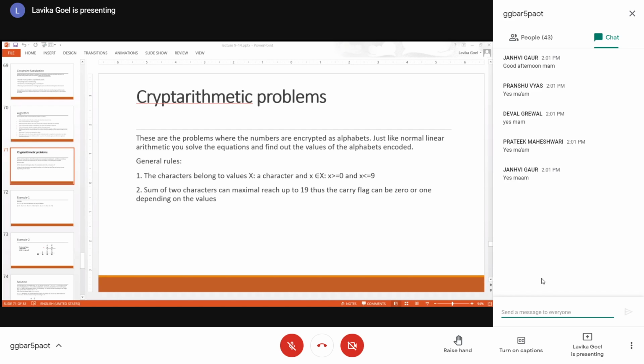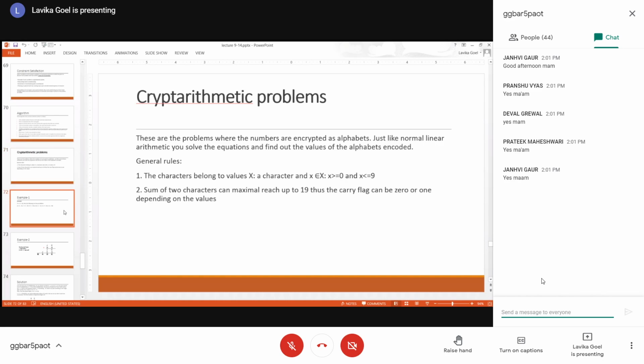Because 9 could be the value of the first variable and 9 could be the value of the second variable, plus if there is a carryover from the previous letter, you add 1 for the carry. So 9 plus 9 plus 1 will be 19, and if there is no carry, then it will be 18. The carry flag is 0 or 1 depending upon the values. If it is 1, then maximally you can reach up to 19 as a sum of two characters.